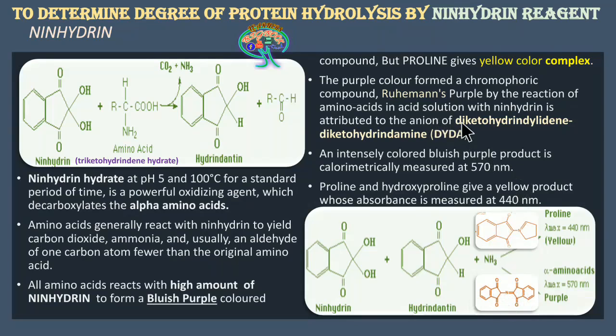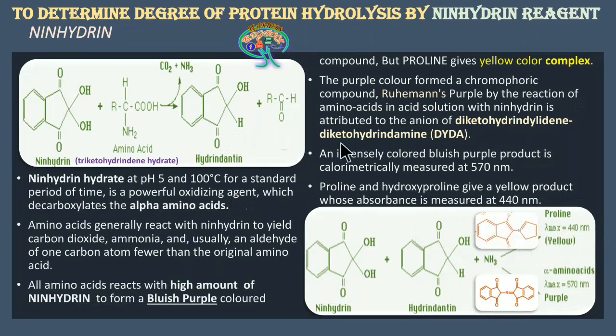Now here what we spoke of, diketohydrindylidene-diketohydrindamine, DYDA, is related to this. This intensely colored bluish purple product is colorimetrically measured at 570 nanometer. And proline and hydroxyproline give a yellow product whose absorbance is measured at 440 nanometer. This is the wavelength for proline, 440 nanometer.